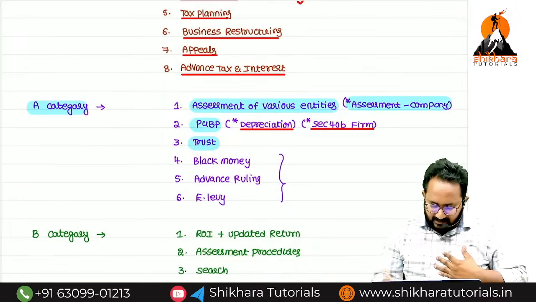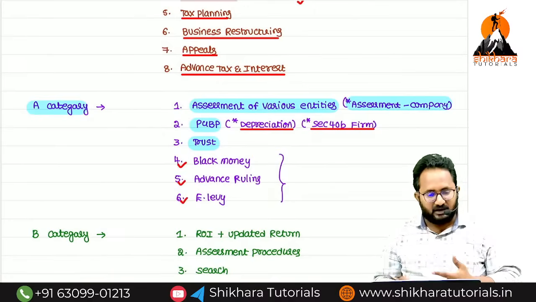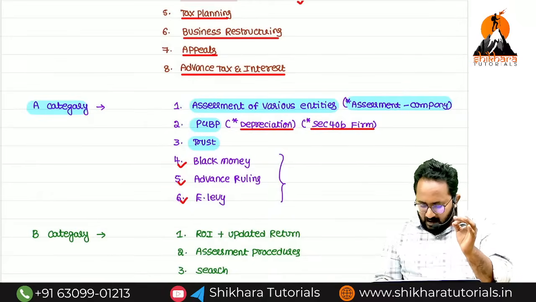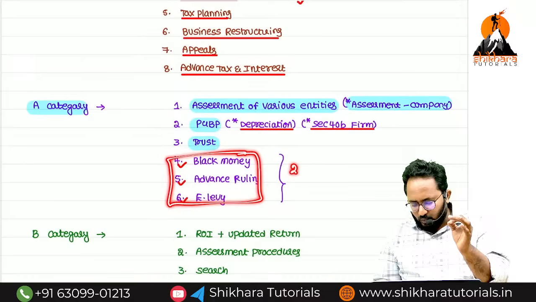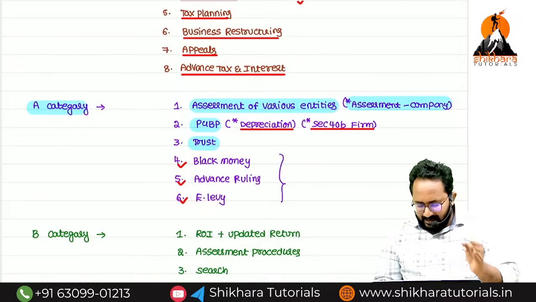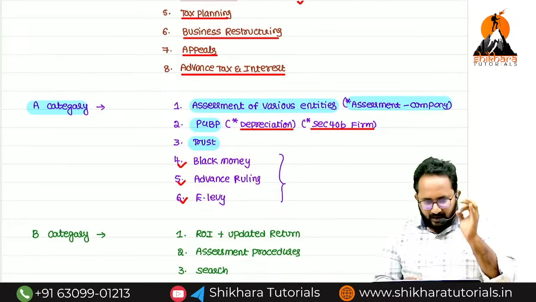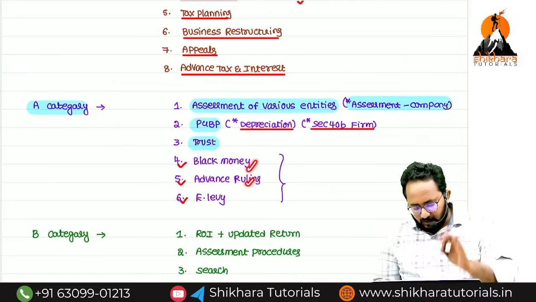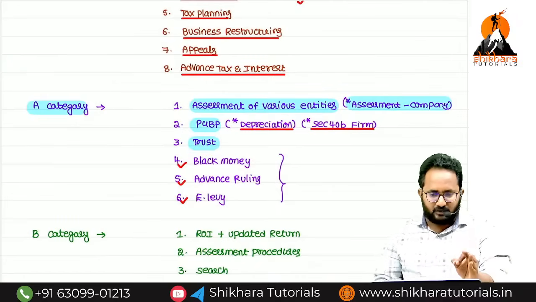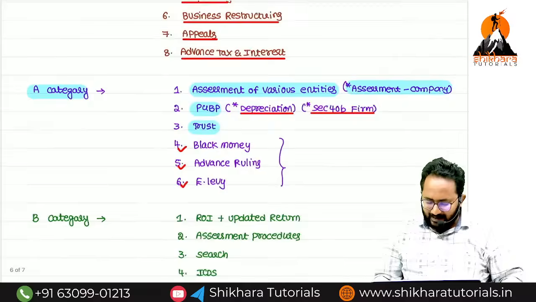Next, I am adding 3 chapters to the A category: black money, advance ruling, equalization levy. Even if you have not started these 3 chapters at all, hardly 1 to 2 hours is enough for revising them. They directly ask these in some question or sub-question. That's why they are very important: black money, advance ruling, equalization levy. You should cover these 3 concepts as an A category.